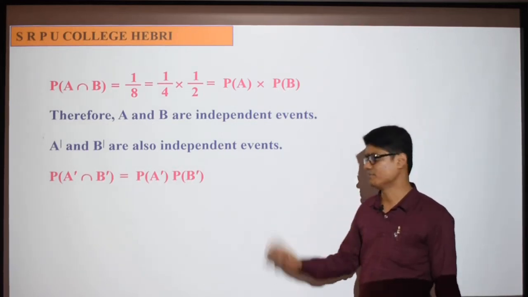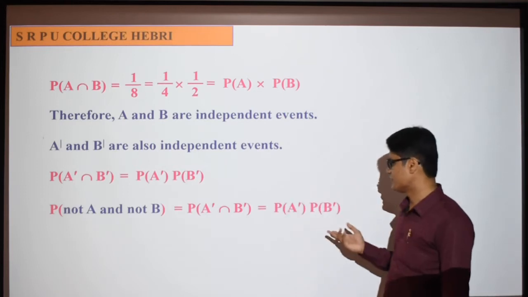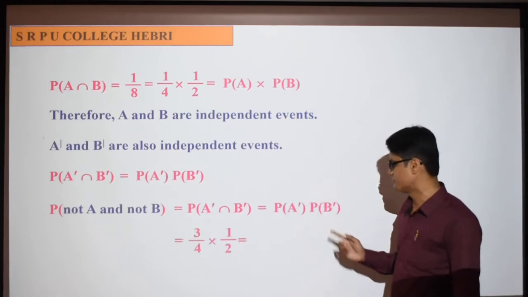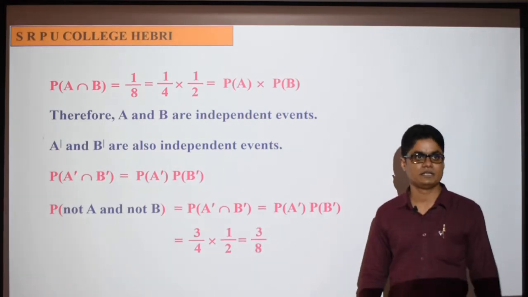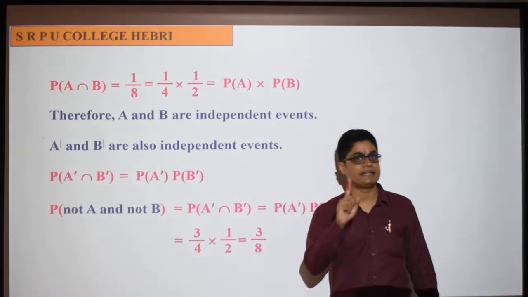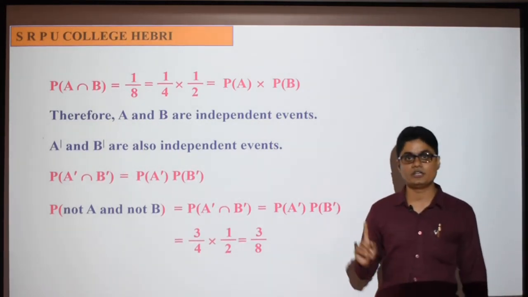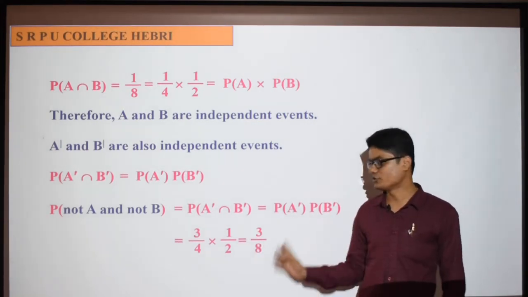That's it. Substitute: P of A complement is 3 by 4, P of B complement is 1 by 2, so simplify and you'll get 3 by 8. That's it. Remember, this type of question is very important. Remember, "and" means intersection, "or" means union. Not A and not B means A complement intersection B complement. So you can find it like this.